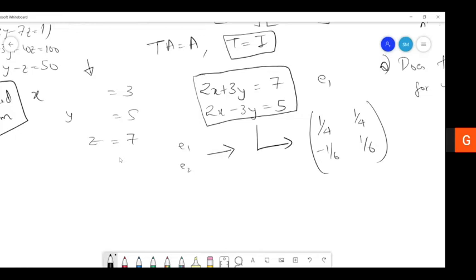And in the second equation, the coefficient of x would be 0 and y would be 1. So the result we need is an identity matrix. So the transformation should be. Okay, I see. So you're using the inverse tool.